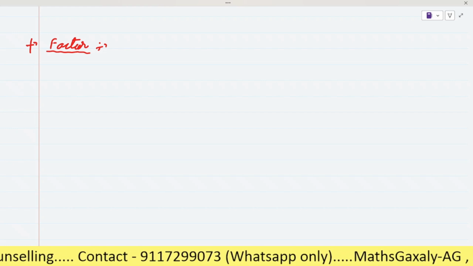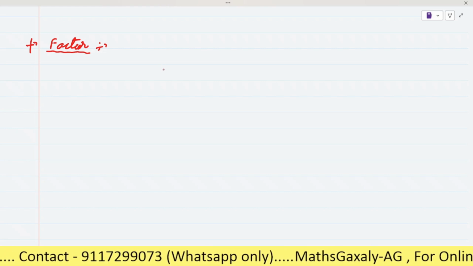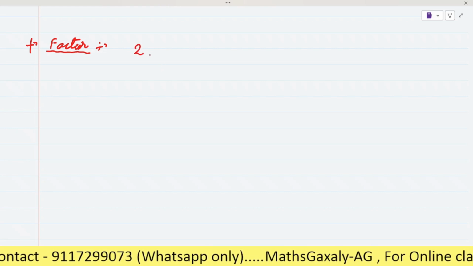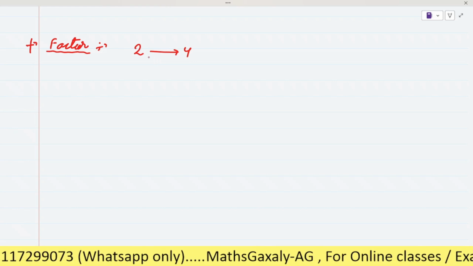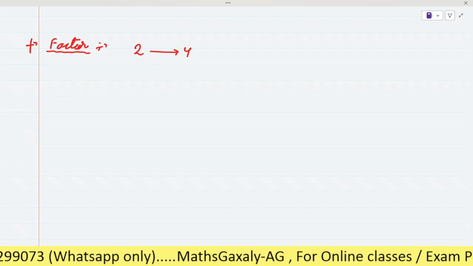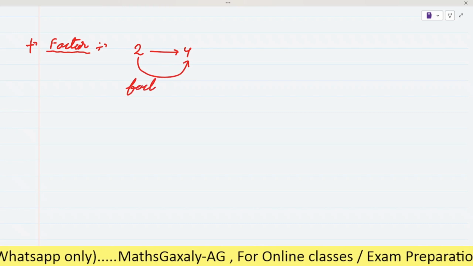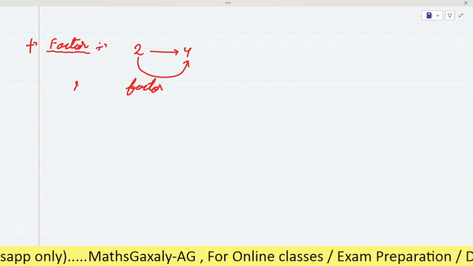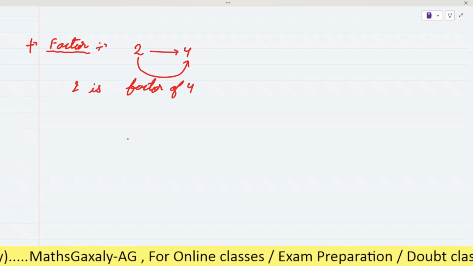Like this we can say that when a number divides another number, as here 2 can divide 4, or 4 is divisible by 2, so here 2 will be known as the factor. 2 is a factor of 4, right?